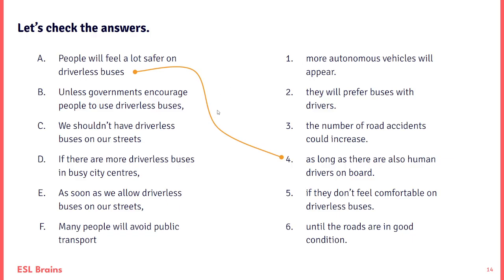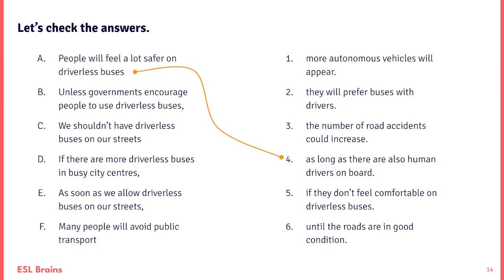Let's look at this sentence. People will feel a lot safer as long as there are also human drivers on board. We could replace as long as here with if. People will feel a lot safer if there are also human drivers on board. So this is another way to express condition.